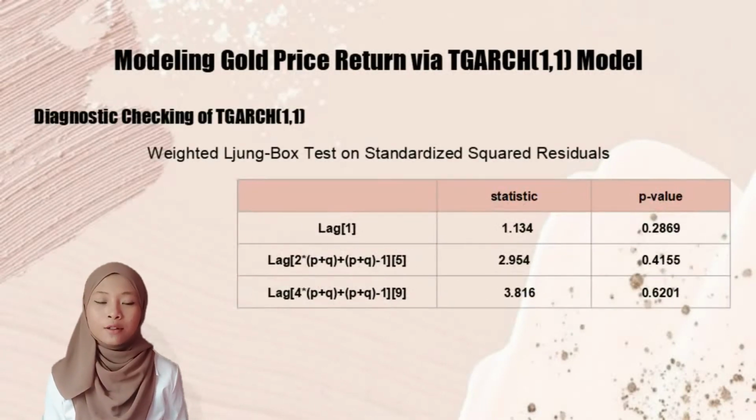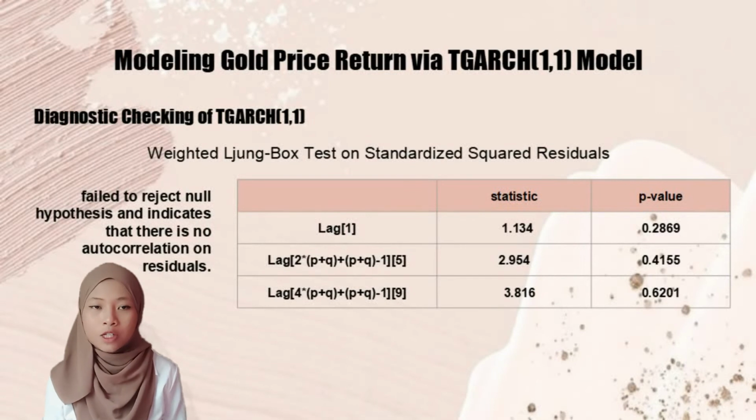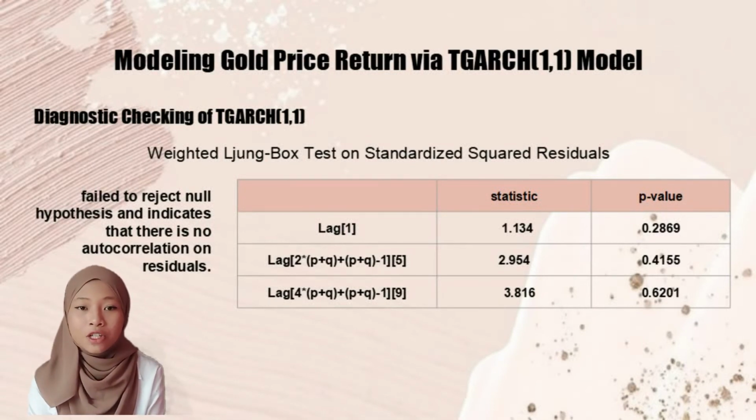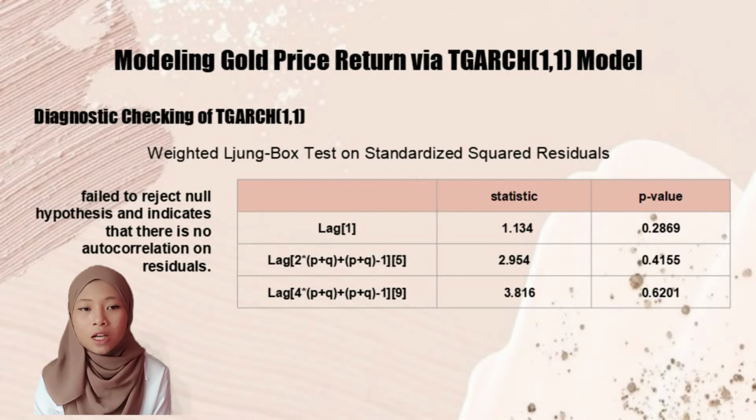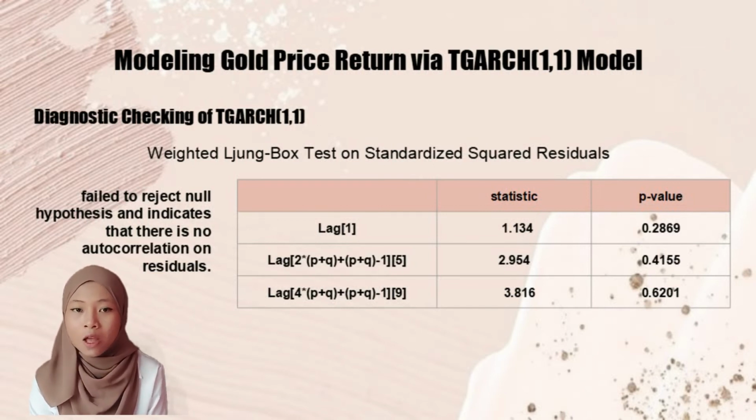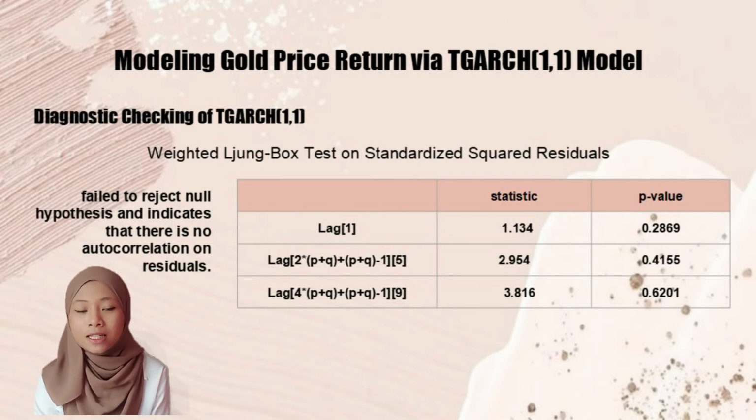Next, we're going to take a look at diagnostic checking of Izzah using the Ljung-Box test. Based on the result that shows Ljung-Box test for Izzah, since the p-value is greater than 0.05, the residuals of Izzah model are independent and identically distributed. Thus, we fail to reject the null hypothesis, and it indicates that there is no autocorrelation on residuals.